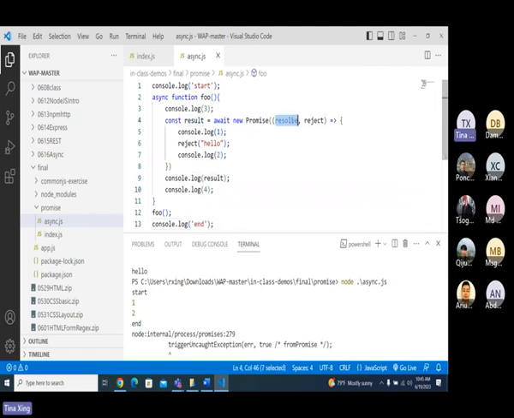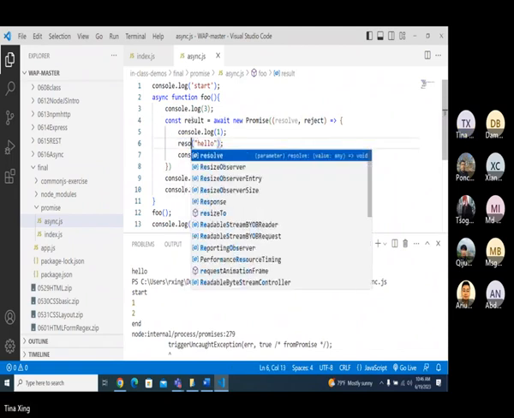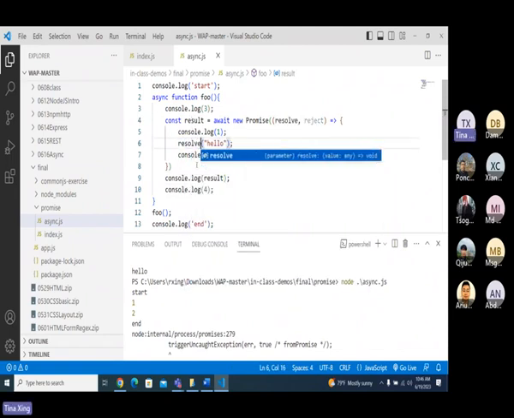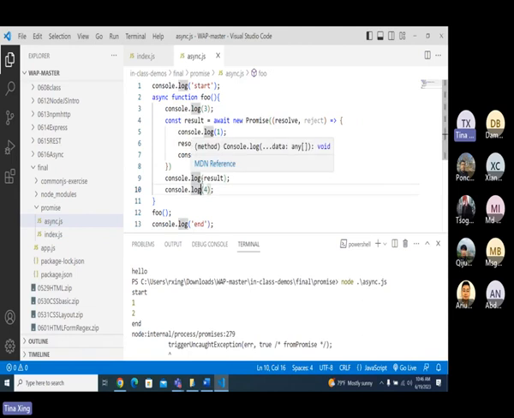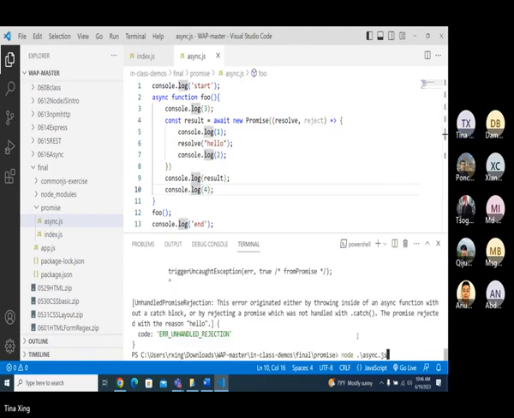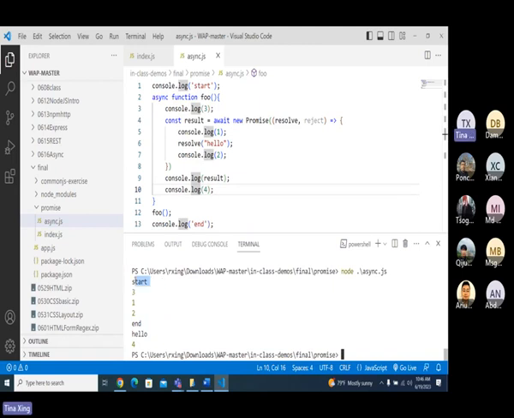Let me make this one resolve, because if it rejects there will be an error and these two are not executed. Start, 3, 1, 2, and then hello, 4. When we use await, all the things after await are going to run after your synchronous code finishes. When this one is await, all the things after it have to wait for the result. Different from promise.